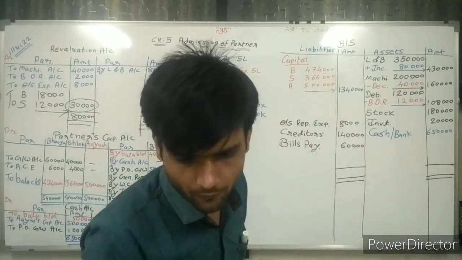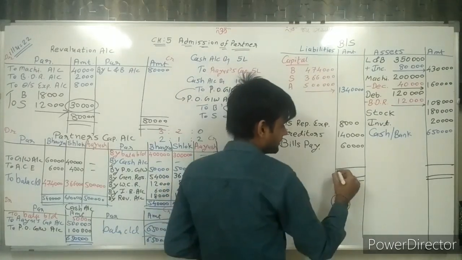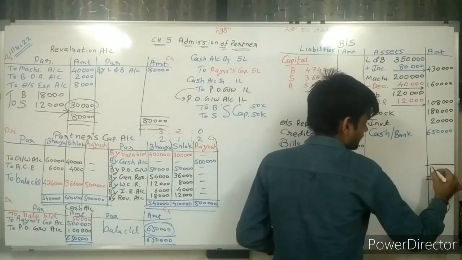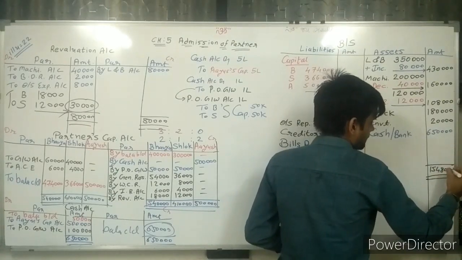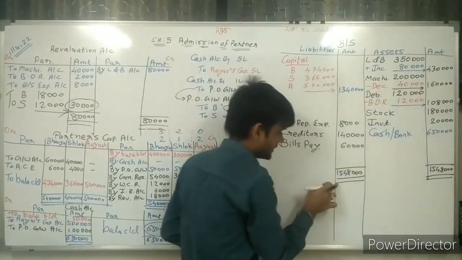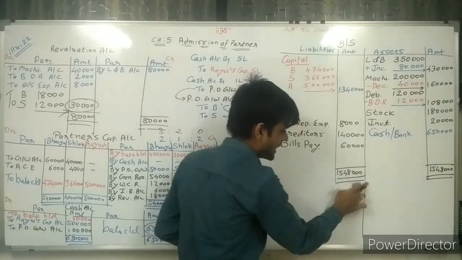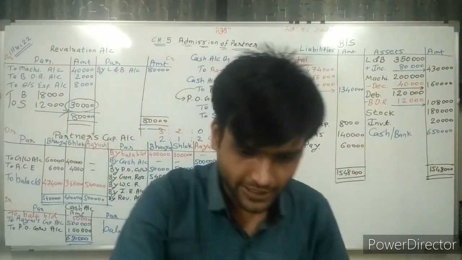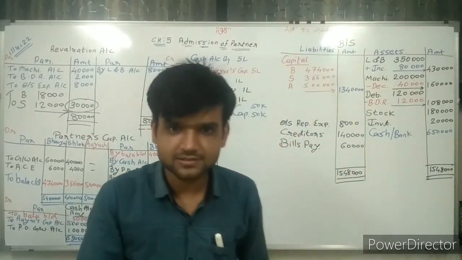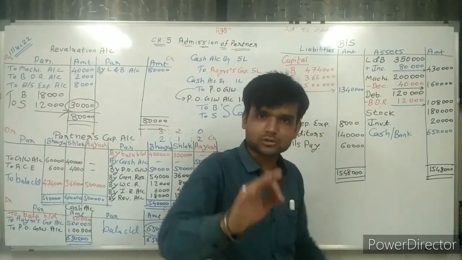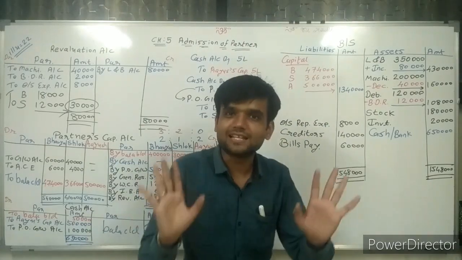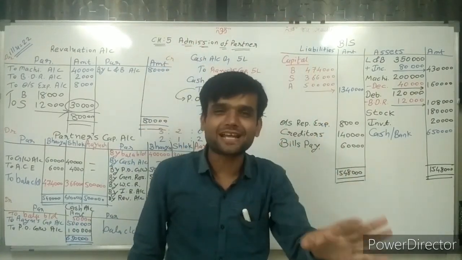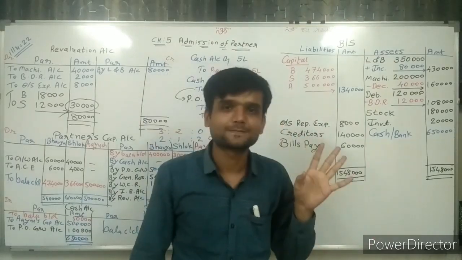Now making the total of this, 15,48,000. Here also 15,48,000. Now, sir, my balance sheet is completed. So in Gujarati I can say the balance sheet should tally. Both sides are equal, then the correct answer may be there.